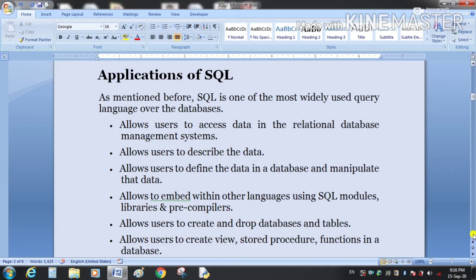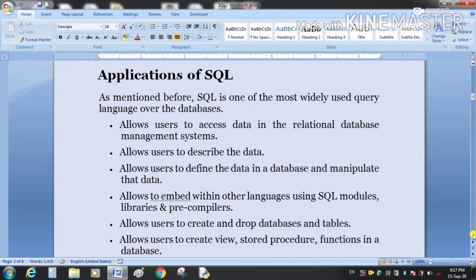It allows the user to describe the data, define the data in the database, and manipulate that data. It also allows embedding within other languages using SQL modules. What are modules? Modules are collections of inbuilt classes, libraries, and precompilers.